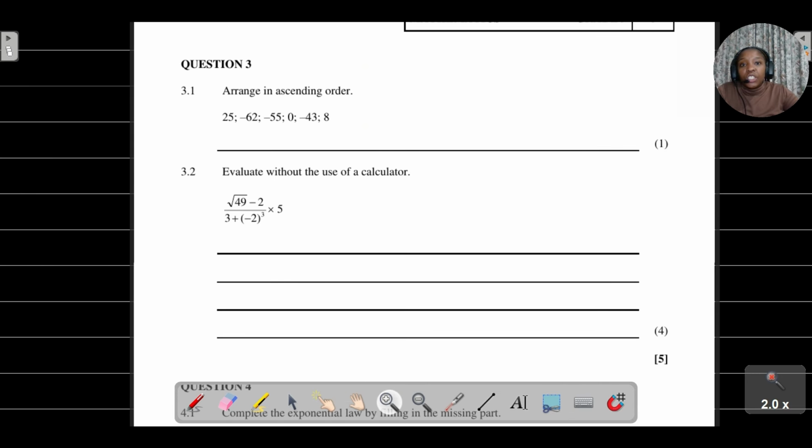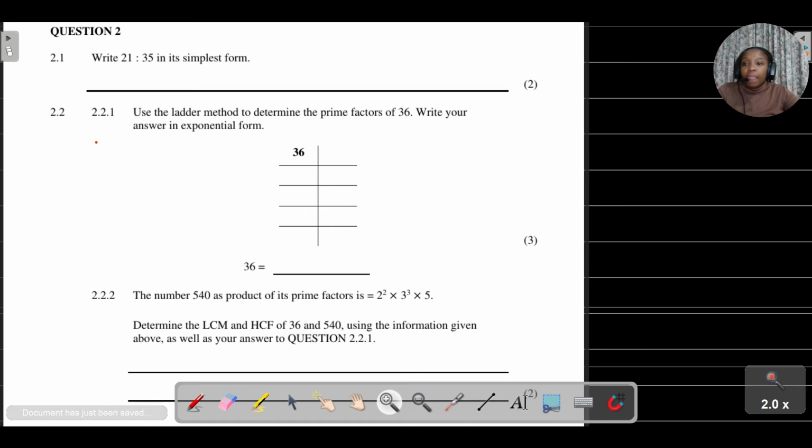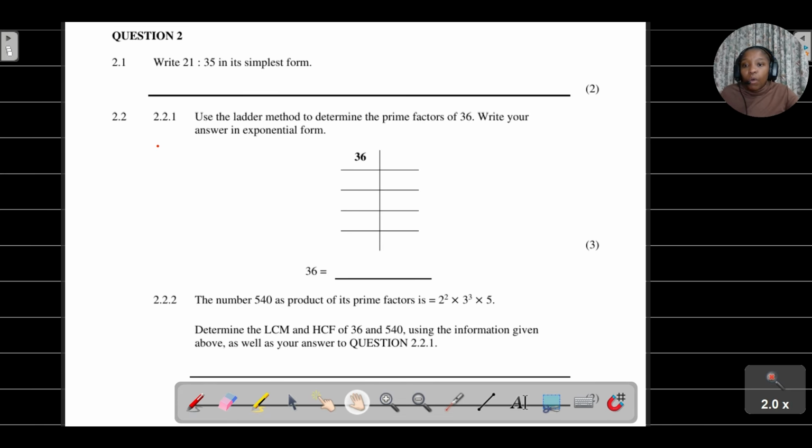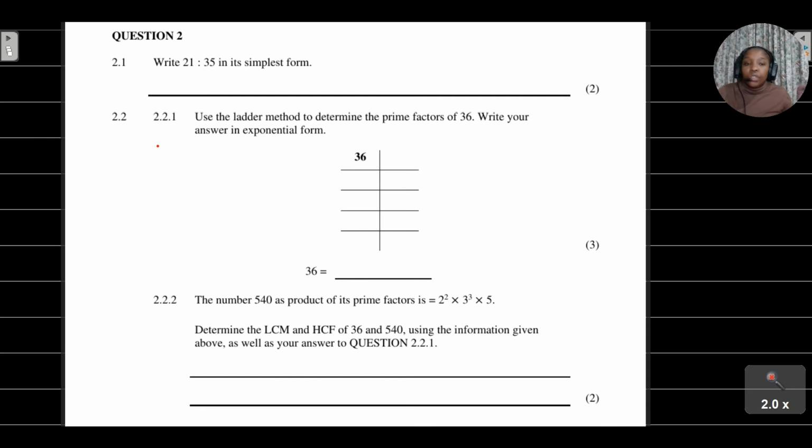Now let's look at question 2. If you're given a question where you are asked to write a ratio in its simplest form, all you need to do is identify the factors of the first number.